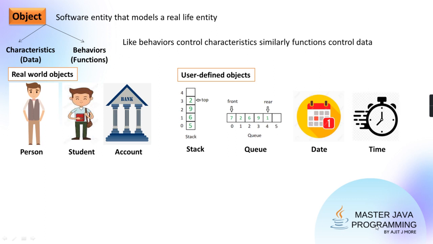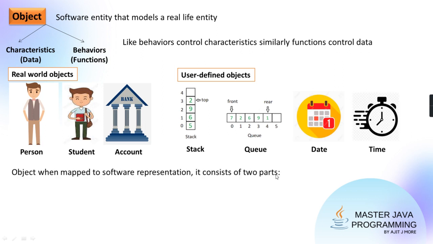So in short, what you got to know is this: an object is a software modeling of a real-world thing. Every object will have a characteristic, which in programming becomes data. It will have its behavior, which in programming becomes a function. And like the real world, behavior controls characteristics. In programming, functions control data. Within the function, you'll write an algorithm, logic, in which this data will be accessed or manipulated.